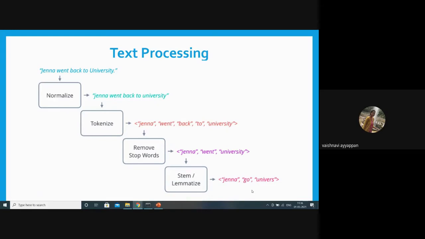This is the process of text processing, and we are going to do it with the help of coding, that is, with the help of NLTK. Other than stemming, removal of stop words, and tokenization, we have some more operations in NLTK. If time permits, I will discuss them later, at the end of the session.